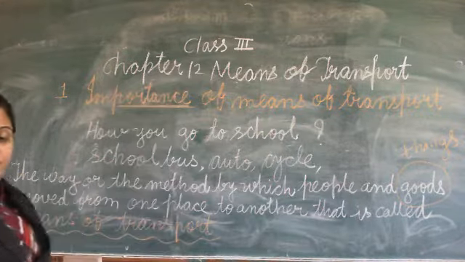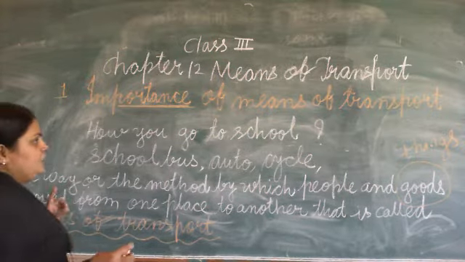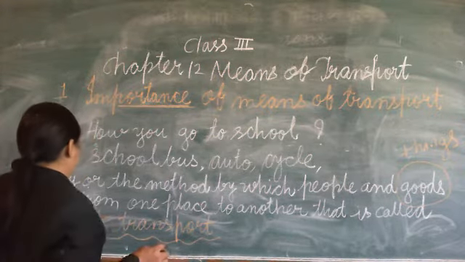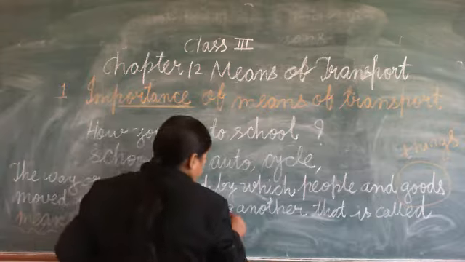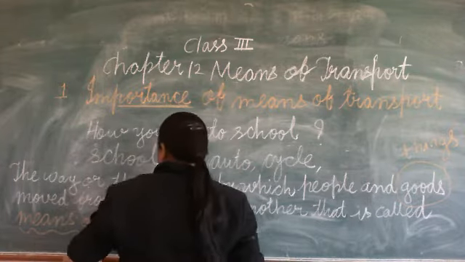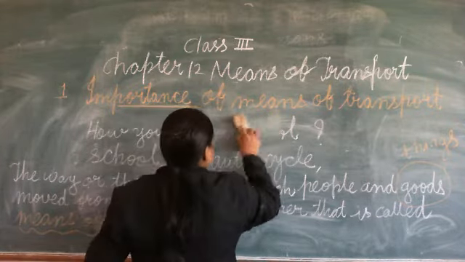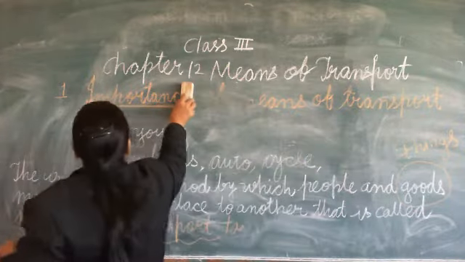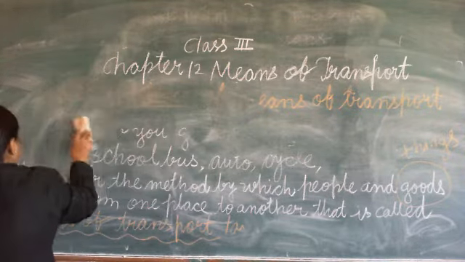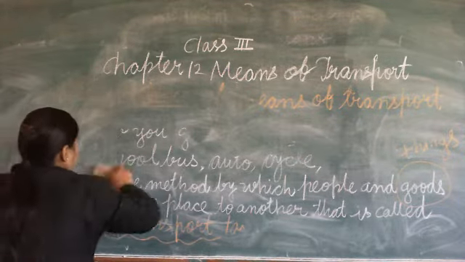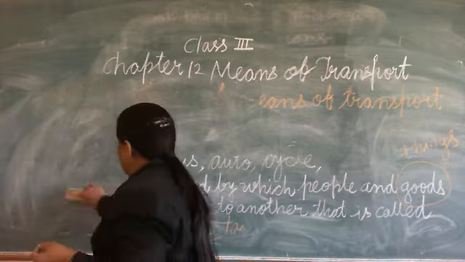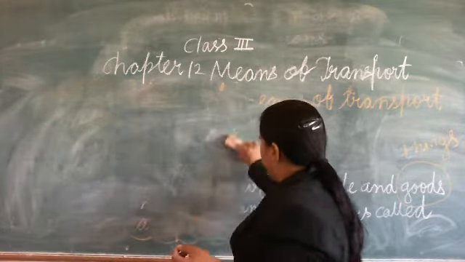So transport has 3 categories. This much I am going to do, and the next topic I will write over here, because I am hoping that this much you can understand nicely.